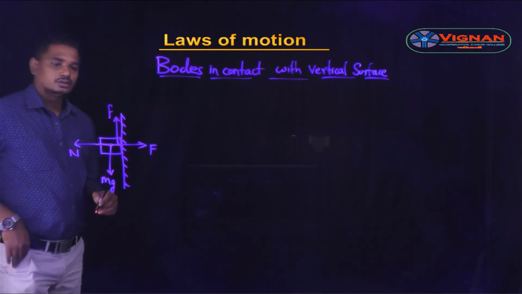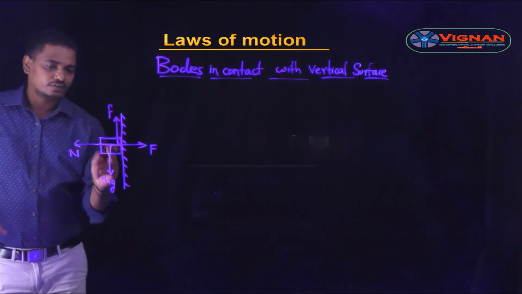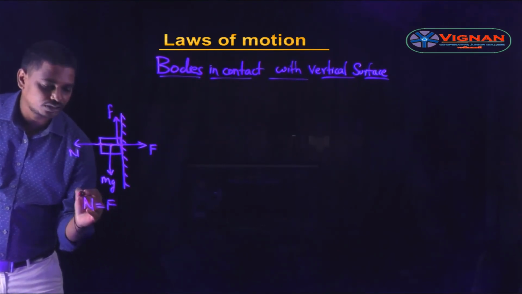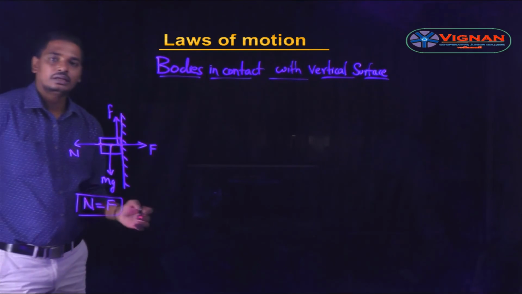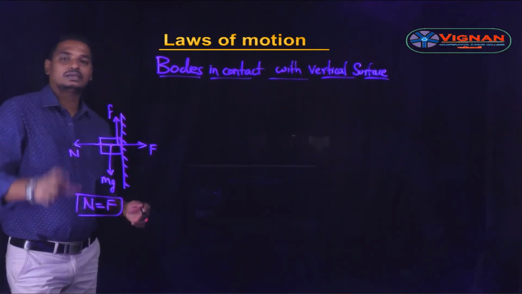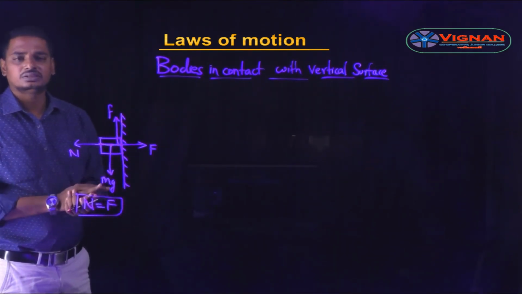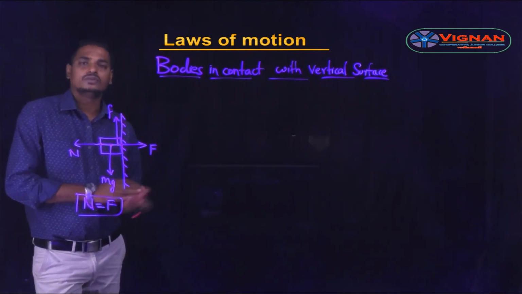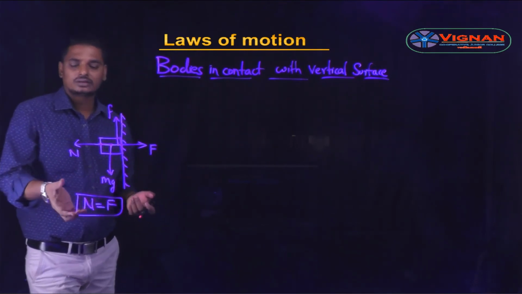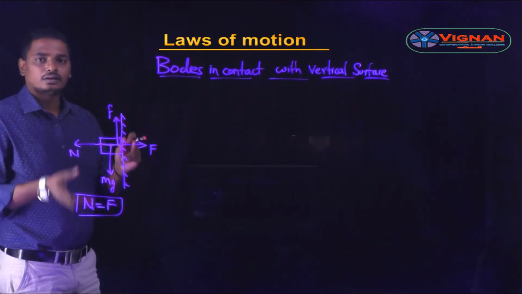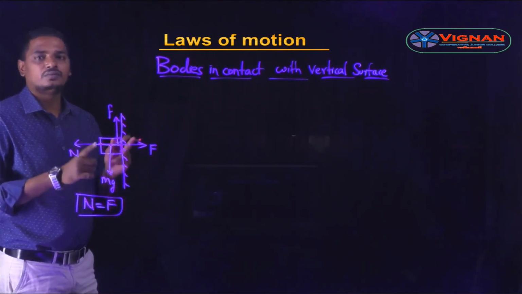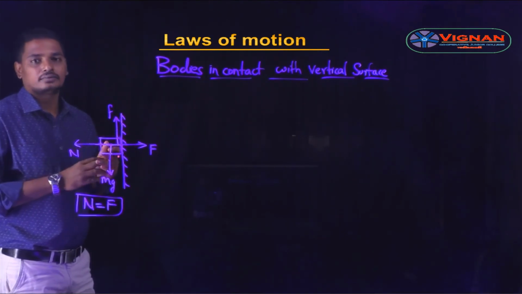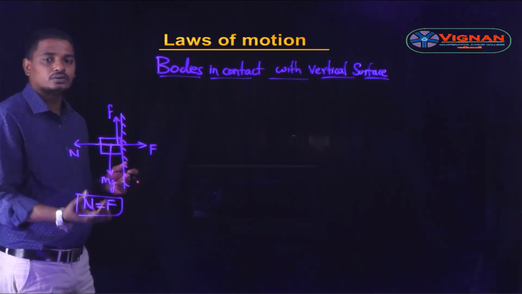By writing these equations, the value of N is nothing but the applied force F. See, until now we have studied the normal reaction along the horizontal surface, where it is equal to mg, or along the inclined plane, where it may be mg cos theta if no other force is acting. But here it is not. So remember that the normal reaction is not equal to the weight of the body. It changes with the type of contact. So this normal reaction N is equal to F.